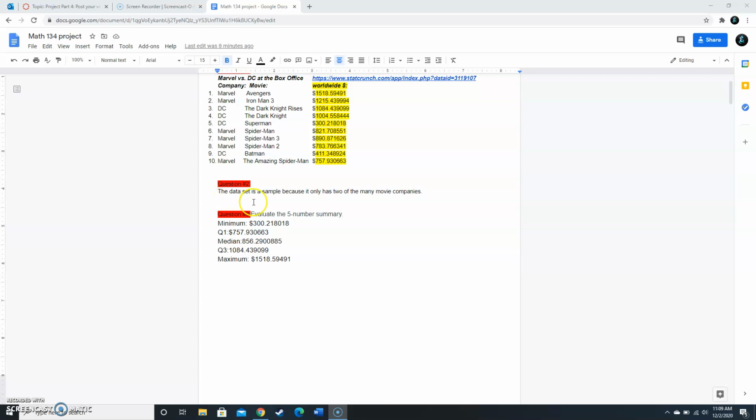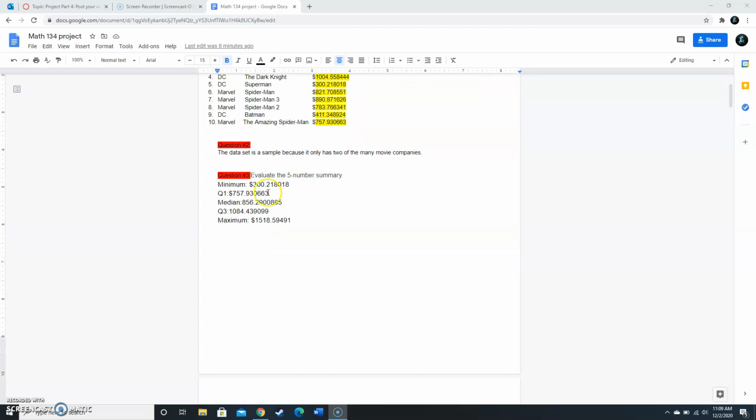For question 2, my data set is a sample because it was only the 2 movie companies used for the data set. 5-number summary: the minimum is 300.218018 million, Q1 is 757.930663 million, the median is 856.2900885 million, Q3 is 1084.439099 million, and the maximum is 1518.59491 million.